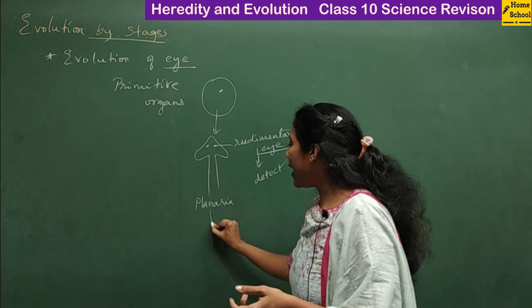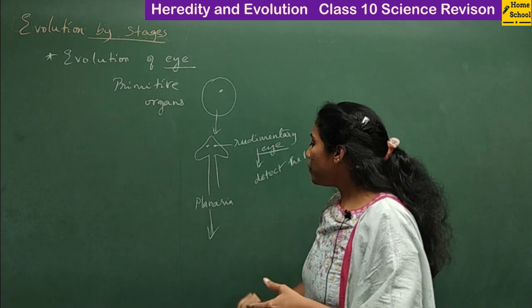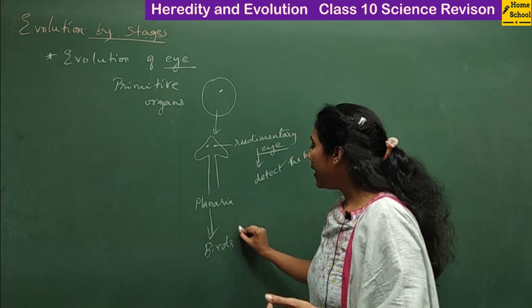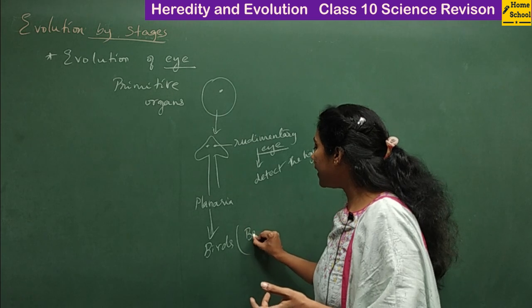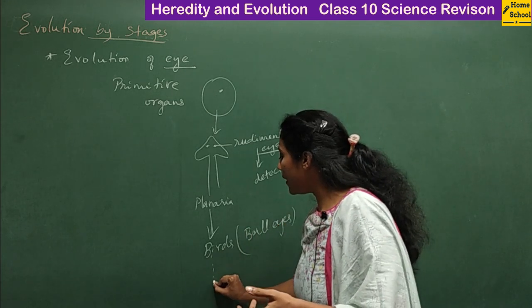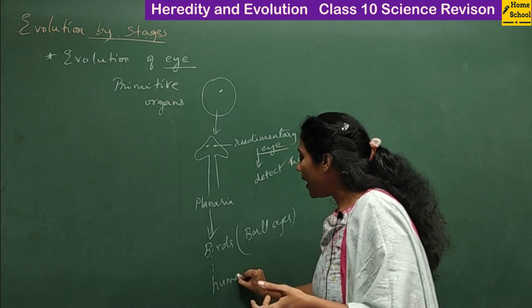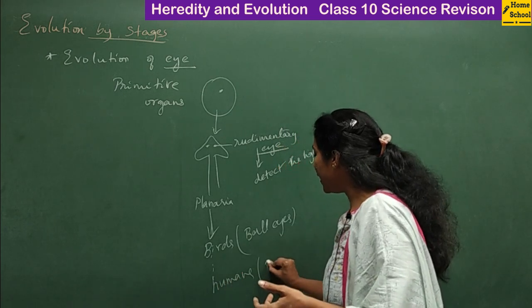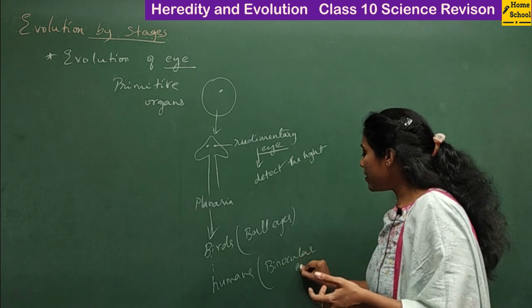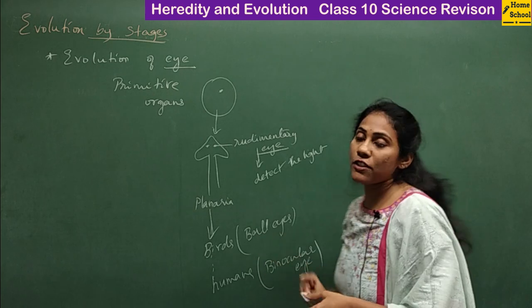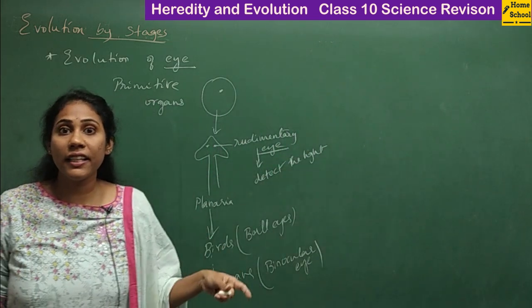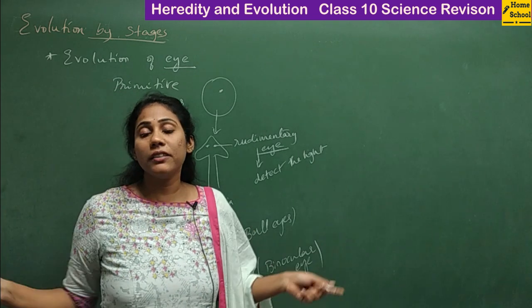Later, as time goes on, birds have evolved and they had ball-like eyes. And slowly, in the case of humans, ultimately you will find binocular eyes. The most sophisticated eye structure is found in humans. We can detect light, we can see things, we can sense different things.